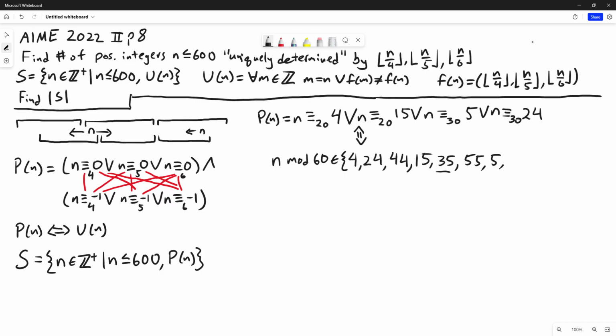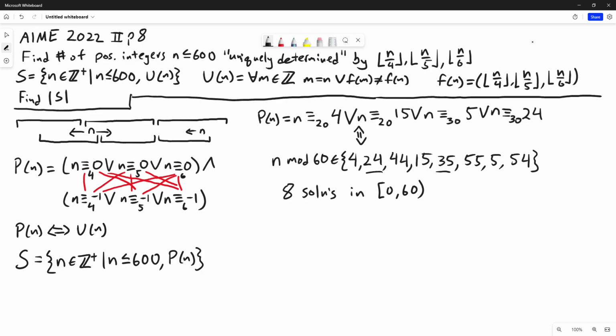Anyways, if n is congruent to 24 mod 30, we get n can be 24, which we already have, or it can be 54. So we have 8 solutions in the interval 0 to 60, including 0 and not including 60.